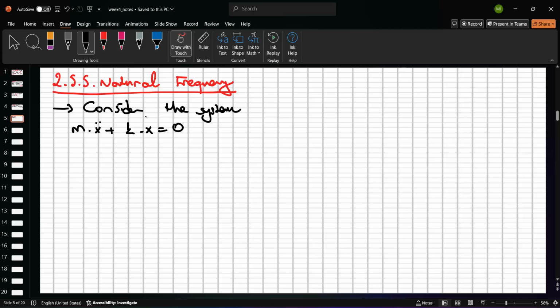So M times s squared X(s) minus s x0 minus v0. This is the unique property coming from the Laplace transformation of x double dot, with the initial conditions: x0 is the position, v0 is the velocity value. Okay? And so plus k times X(s) equals 0.